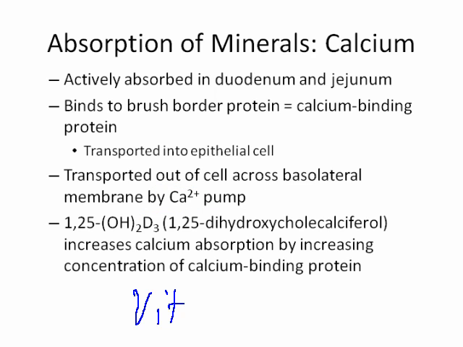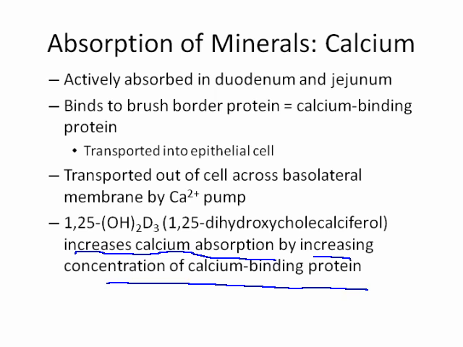Vitamin D3, when it's fully activated, has this chemical structure, which is referred to as 1,25-dihydroxycholecalciferol. Just easier to think about it as vitamin D3. This increases calcium absorption by increasing the concentration of this calcium-binding protein. So it's why vitamin D3 is so important for calcium absorption.